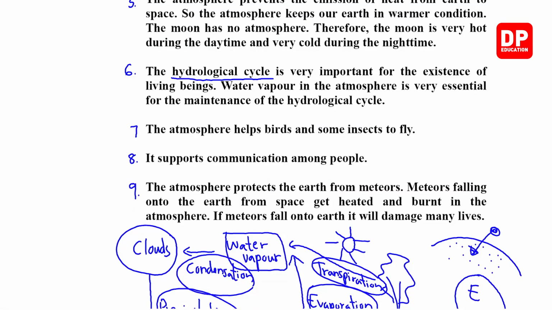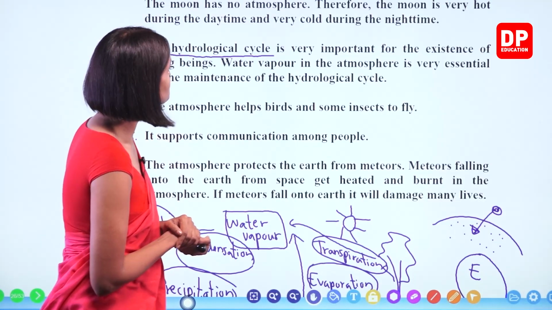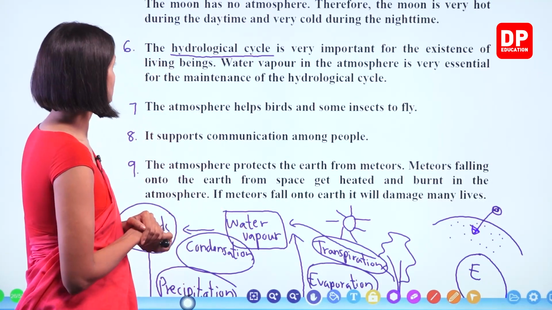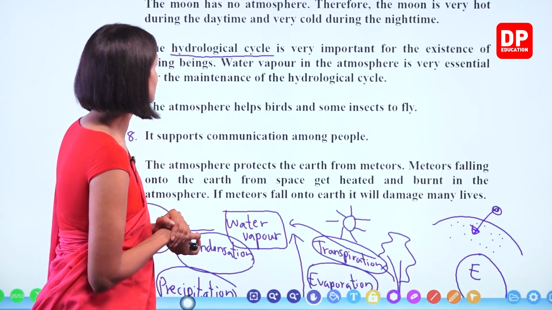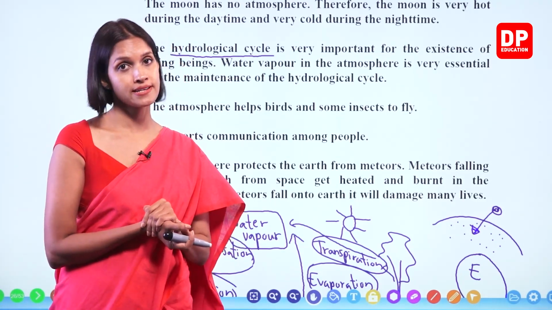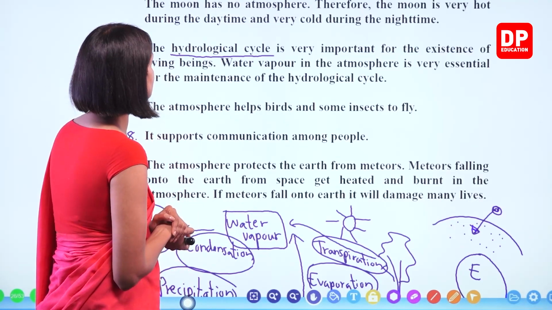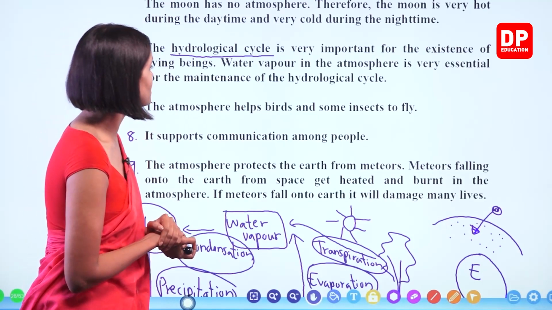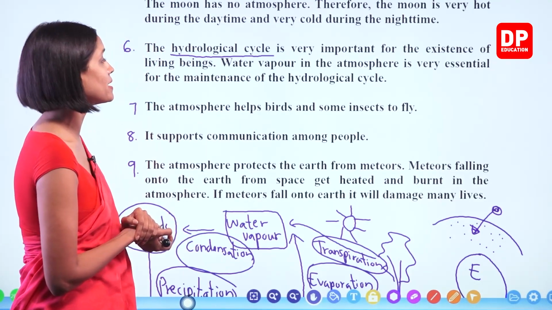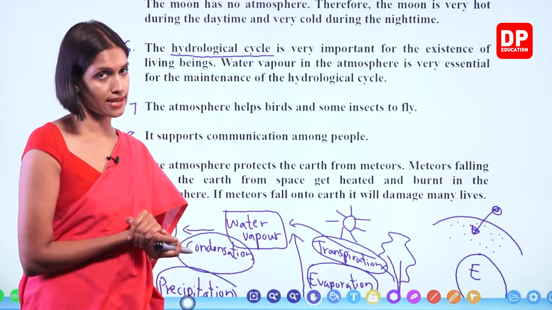Number 5. The atmosphere prevents the emission of heat from Earth to space. So the atmosphere keeps our Earth in warmer condition. The moon has no atmosphere, therefore the moon is very hot during the daytime and very cold during the night time. The hydrological cycle is very important for the existence of living beings. Water vapor in the atmosphere is very essential for the maintenance of the hydrological cycle.